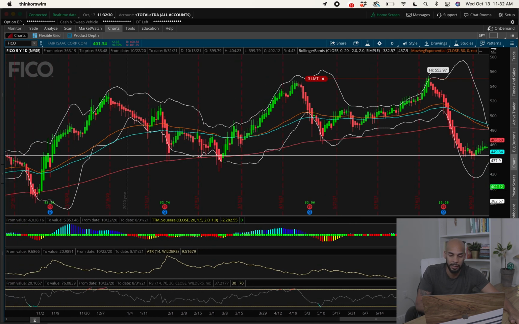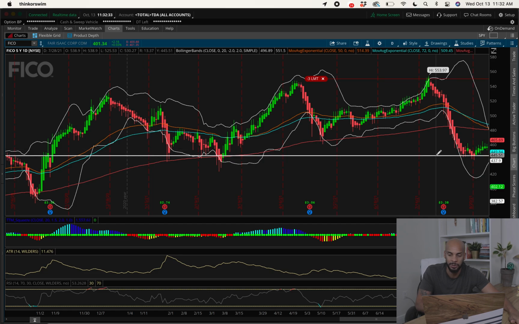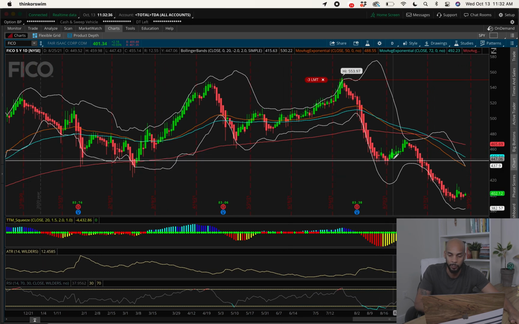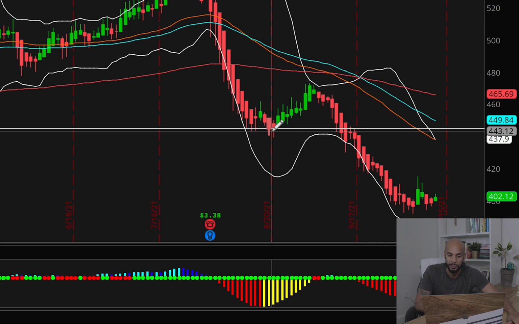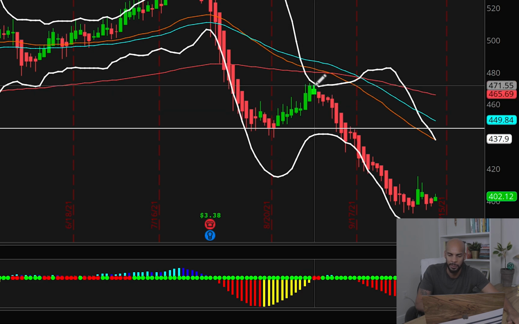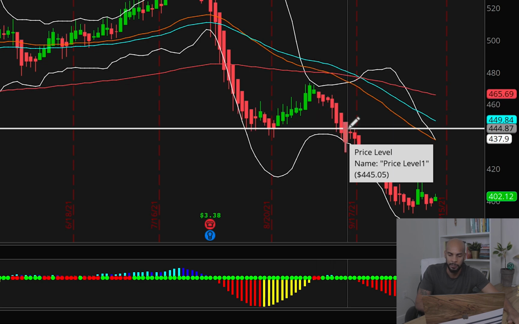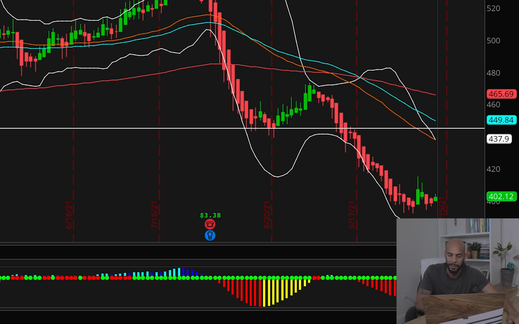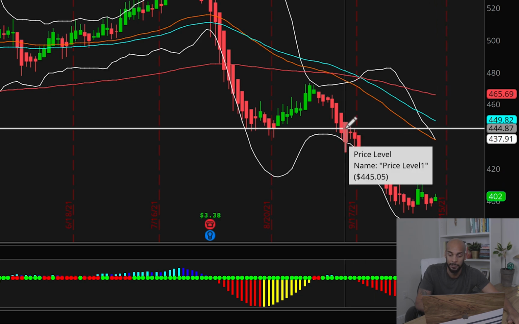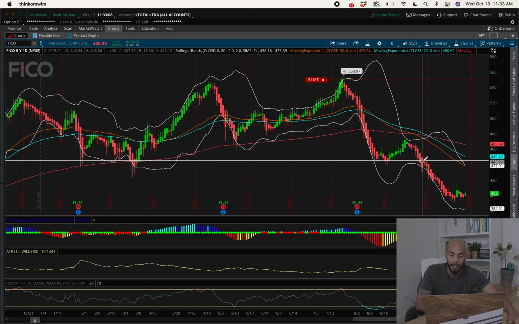I wish I had just looked left more, and then I would have seen that, oh, okay, 440 was a good entry, and if it couldn't hold 440, then I should probably cut my losses. But as you can see, it initially hit the 440 area, bounced off, went to the upside for a second, hit that 471, and then retraced back down, hit the 440 area once again. Had I paid attention to my ATR, I could have put a stop right here saying that if it broke below 430, my shares would have sold off, but I didn't set that up.